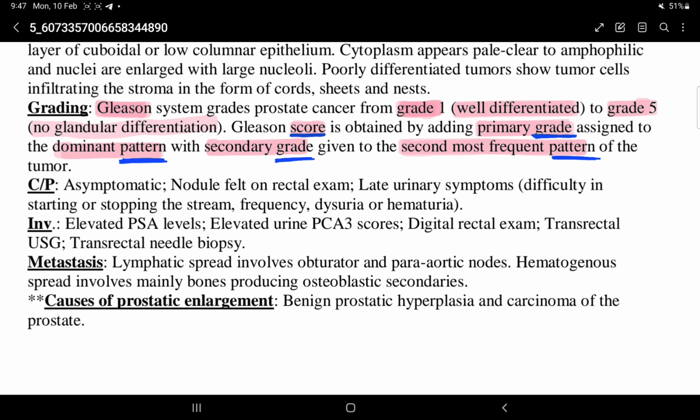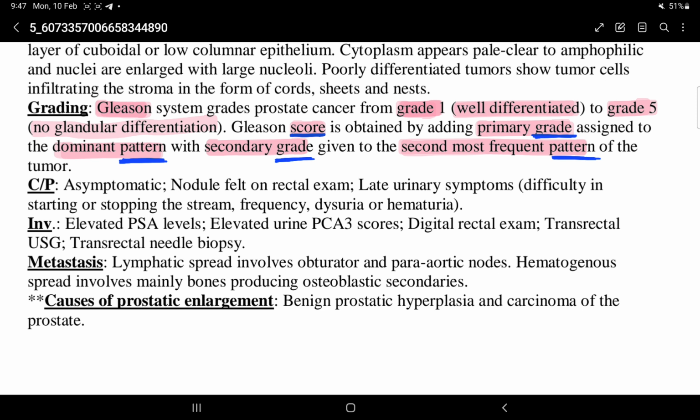Digital rectal examination, transrectal USG and transrectal needle biopsy. Metastasis: lymphatic spread involves obturator and para-aortic nodes.